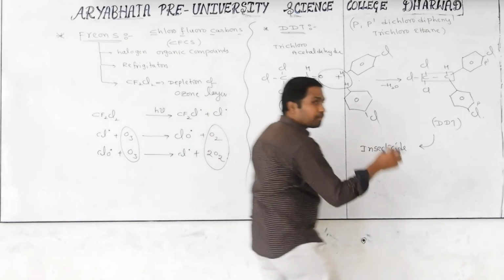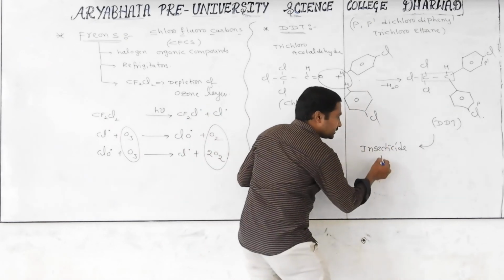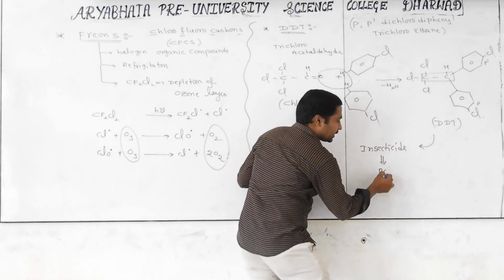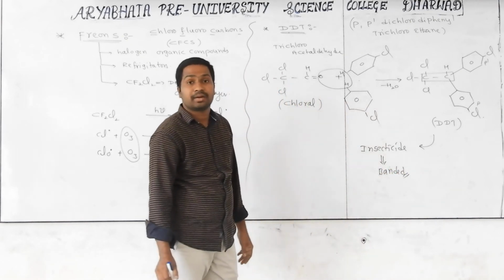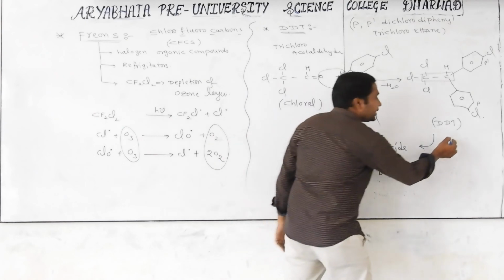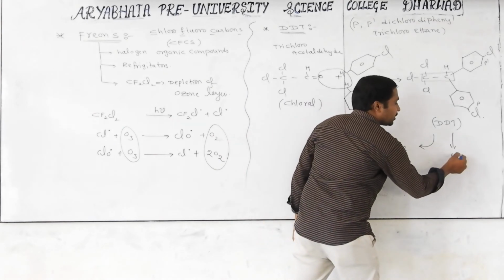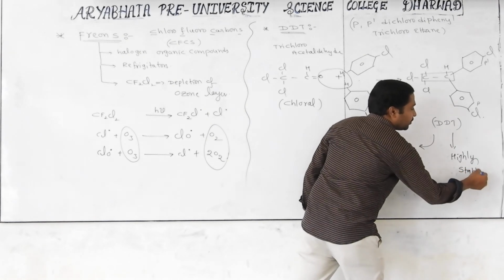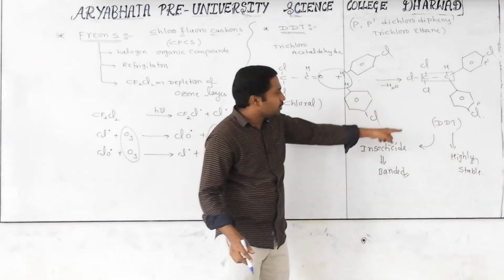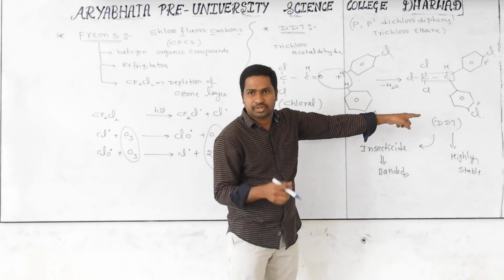But the problem is that this chemical has been banned as an insecticide. They are not using this chemical as an insecticide nowadays. Why? Because DDT is a highly stable compound. For example, you use this as a cockroach killer.